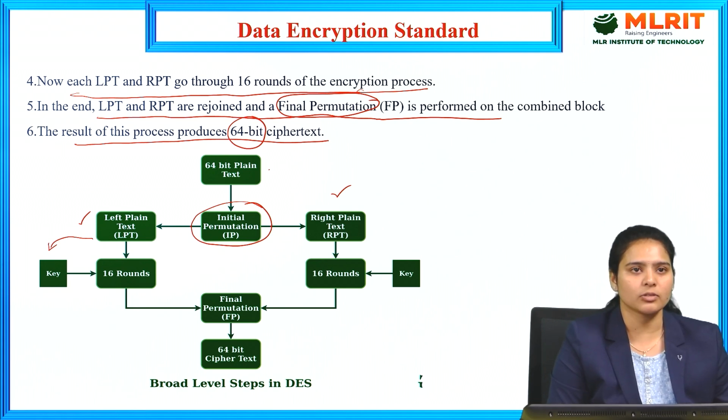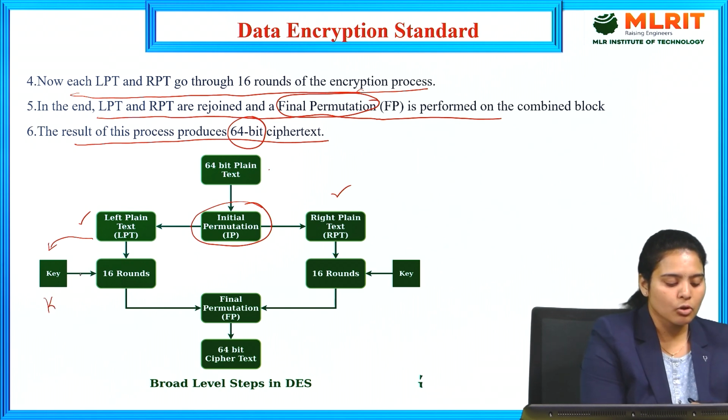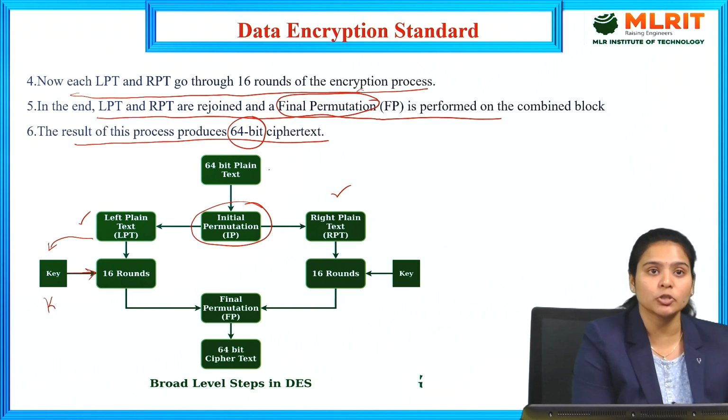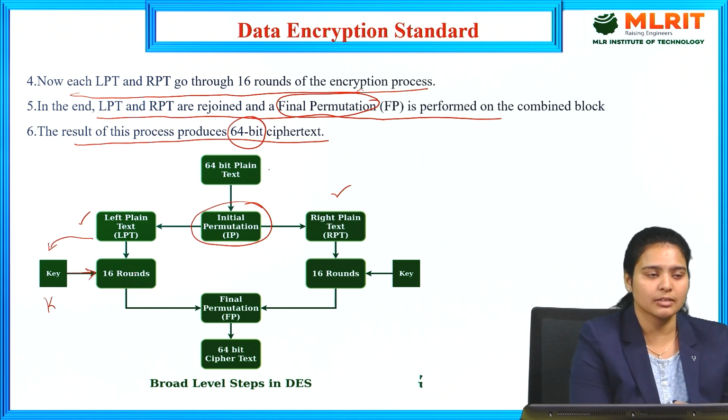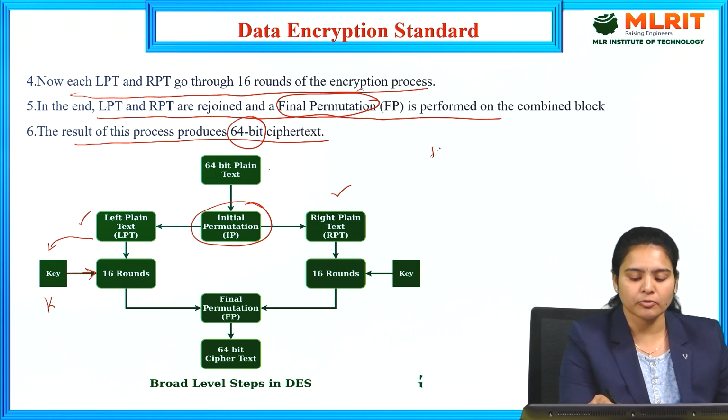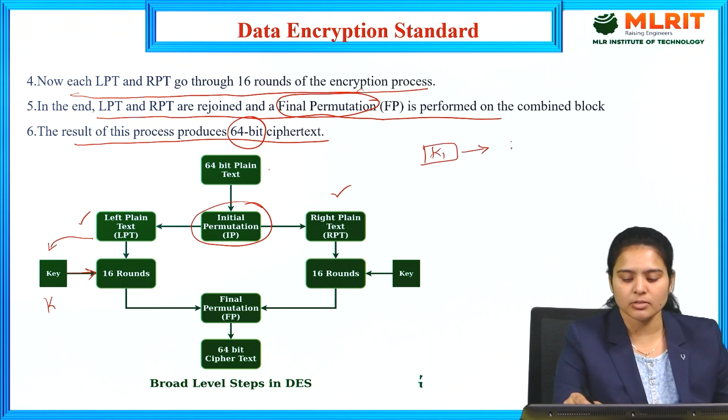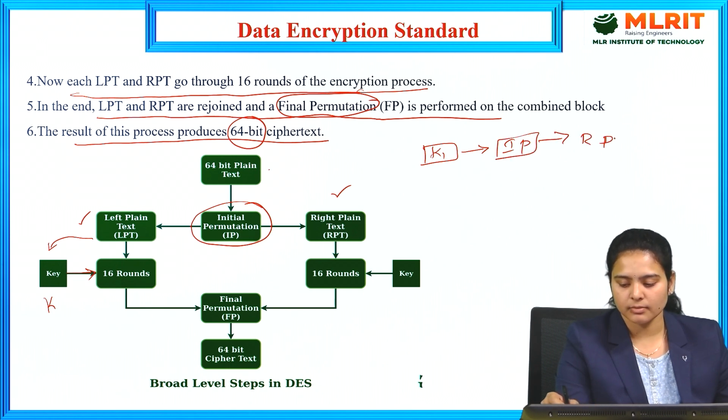For every process, there will be one secret key that is called the key K. While doing this key process, we need to perform 16 rounds. Means here there will be a shortcut. We need to perform the K1 process. So by getting the K1 process, the initial permutation will occur on the right side of the plain text.